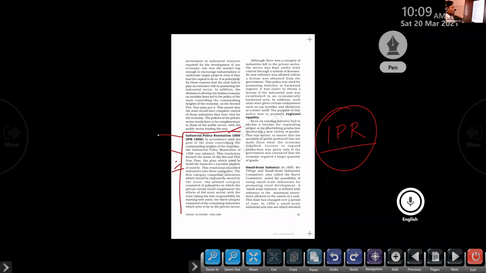Write a short note on Industrial Policy Resolution of 1956, and how IPR changed the industrial production in the country, industrial production in India.